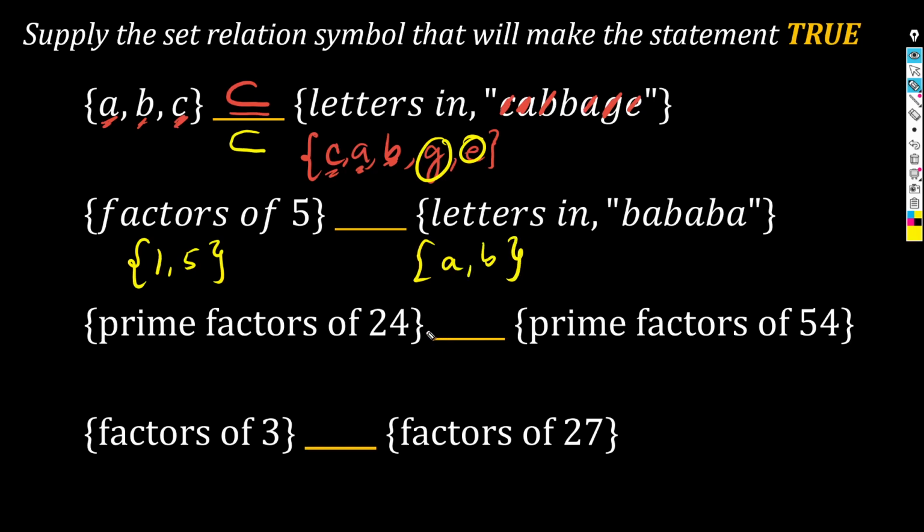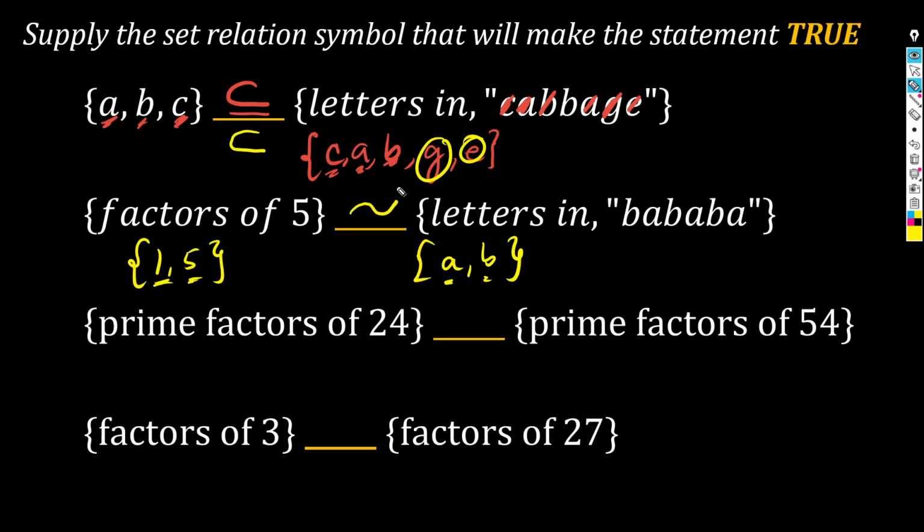Right. Eh, ano namang relationship nitong numbers na to sa letters na to, sir? What do I write on the blank? Maybe it's not the kind of elements that we're concerned here, but instead, the number of elements. Look, the first set has 2 elements, 1 and 5. The second has 2 elements also, A and B. Remember, kapag pareho ang dalawang set ng bilang ng elements, those two sets are equivalent. And we write that symbol in between. Those two are equivalent sets.